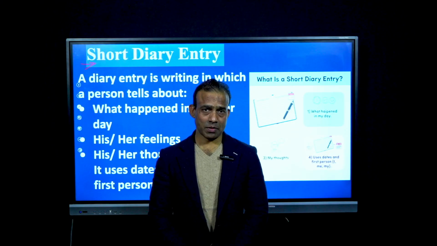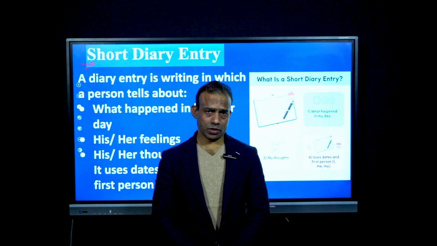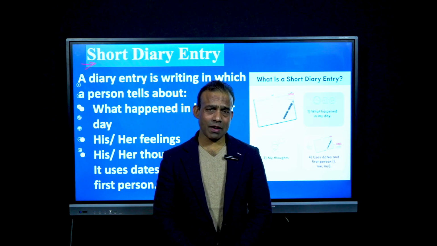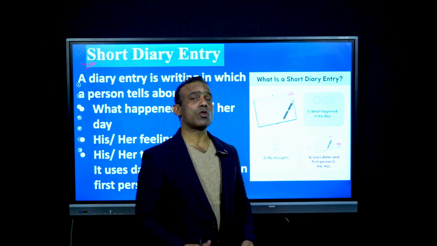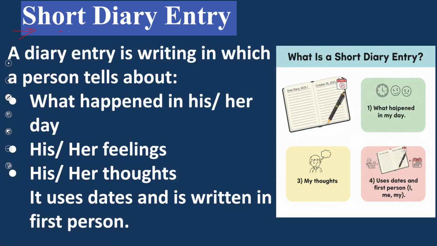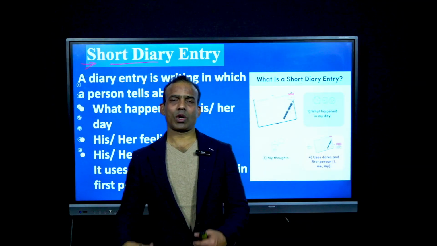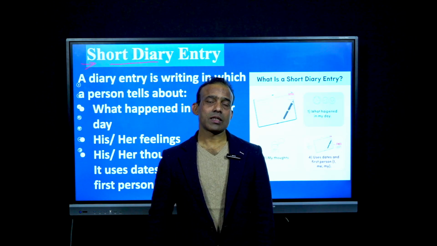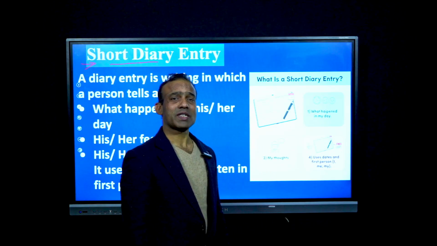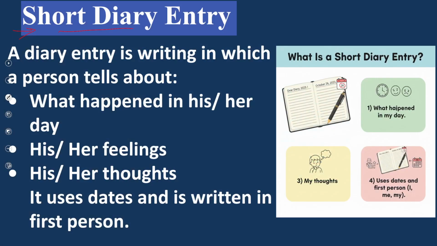Dear students, after knowing about the biography, we have reached the stage where we are going to discuss what a diary entry is. What is a diary, and then what is a diary entry? Now, let's start to understand this particular topic. A diary entry is writing in which a person tells about what happened in his or her day.